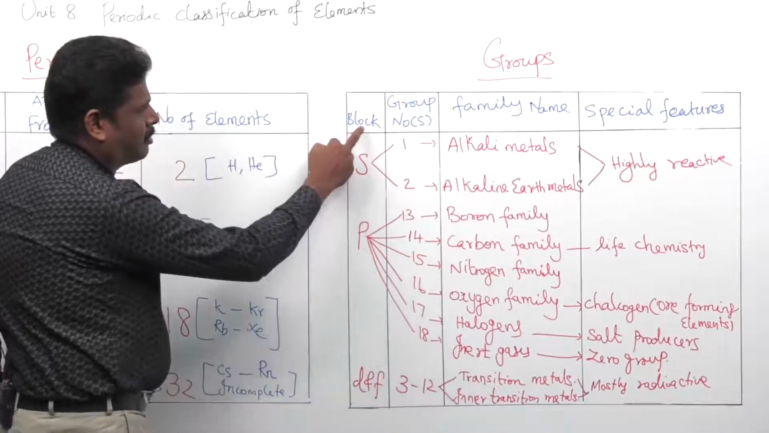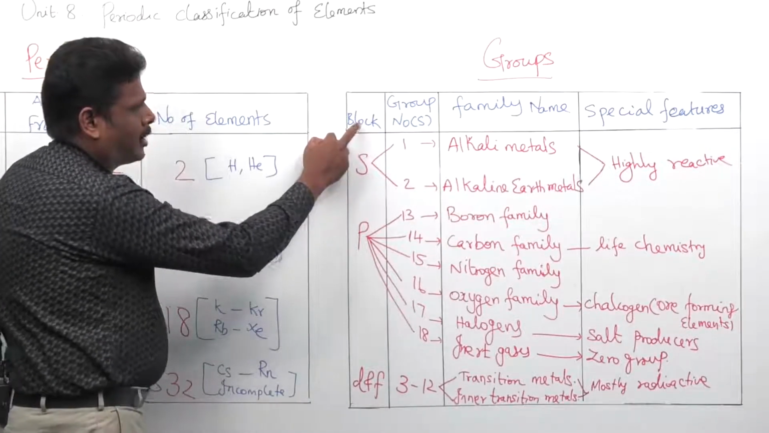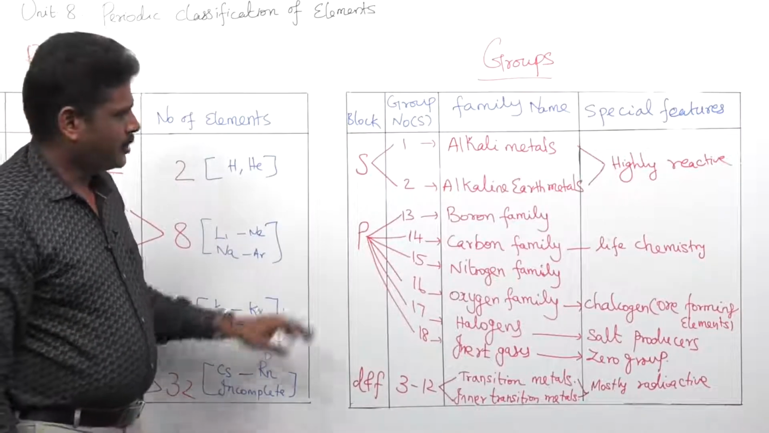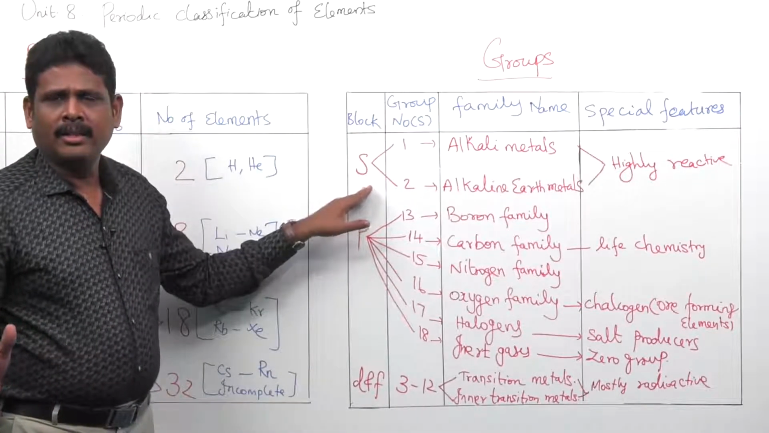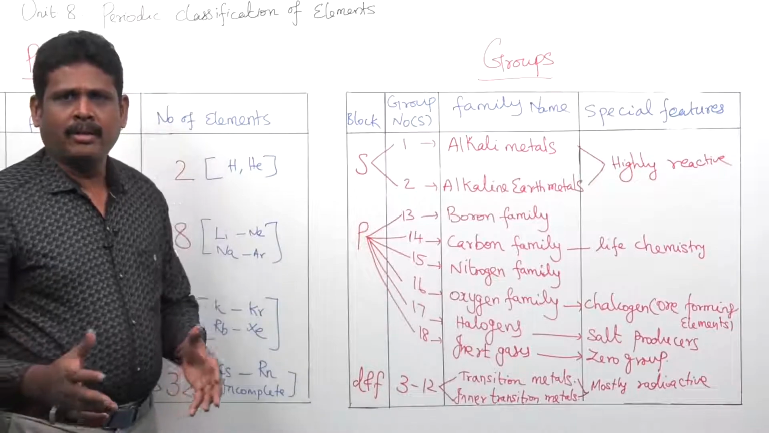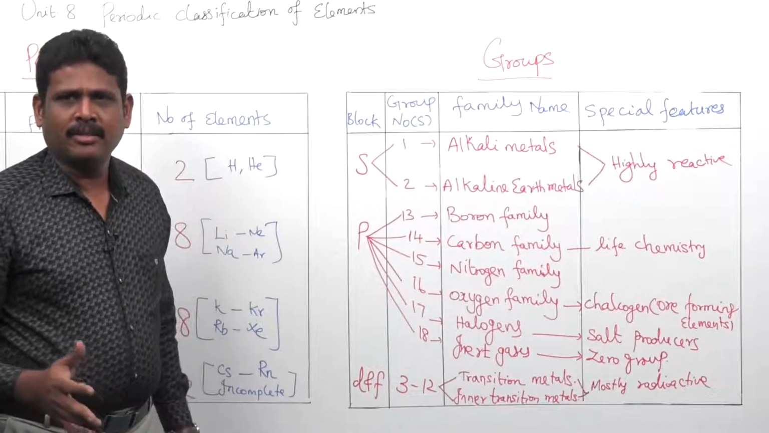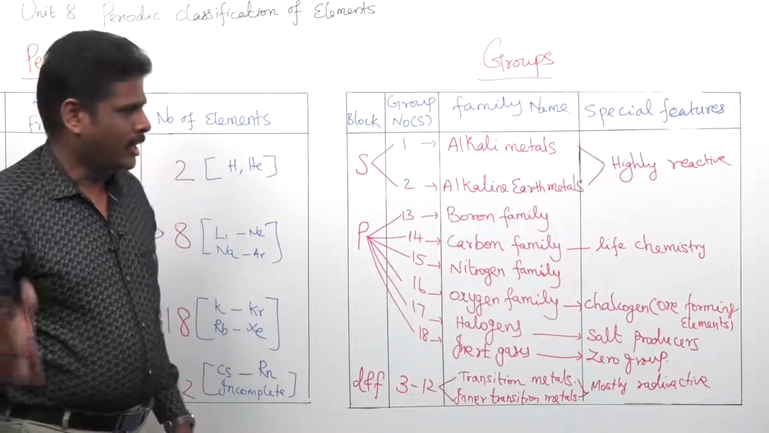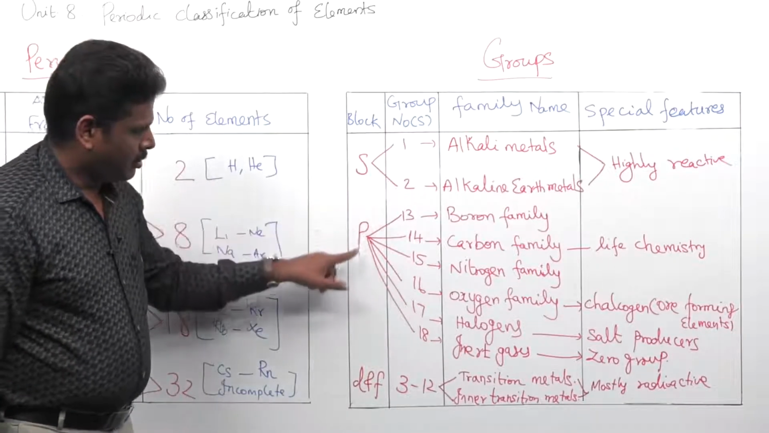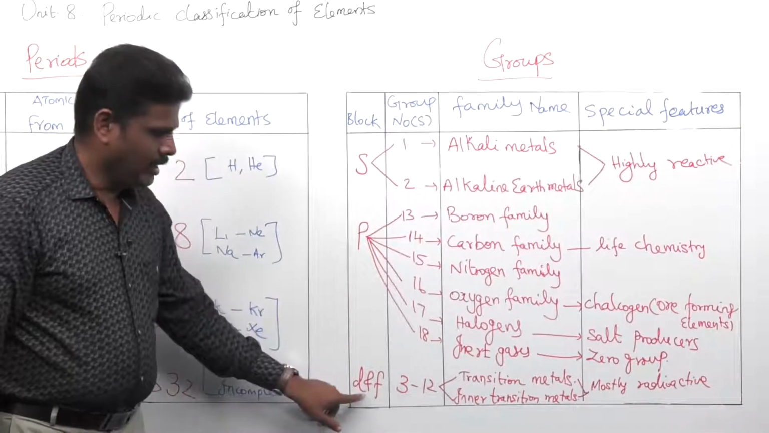At first, in the first column, I am allocating for block, because as you know earlier, in the modern periodic table all the elements are subdivided into 4 broad categories. They are the 4 block elements: S block, P block, D block and F block.